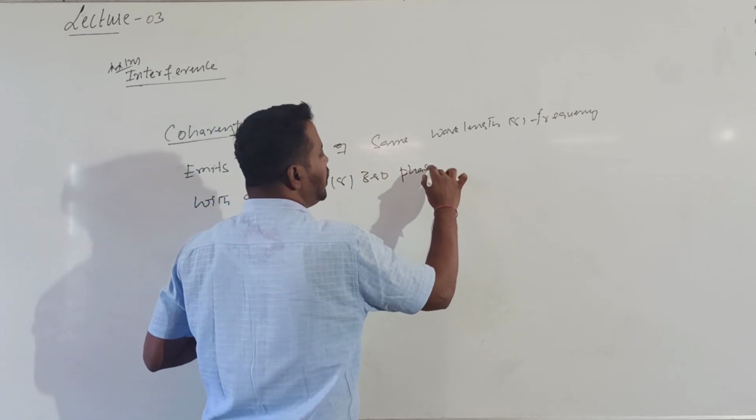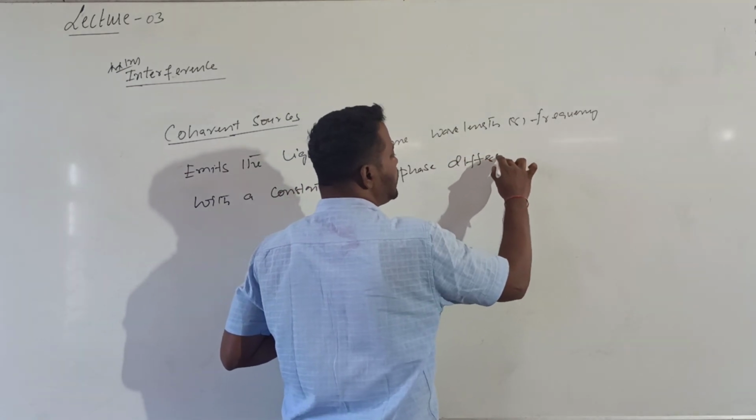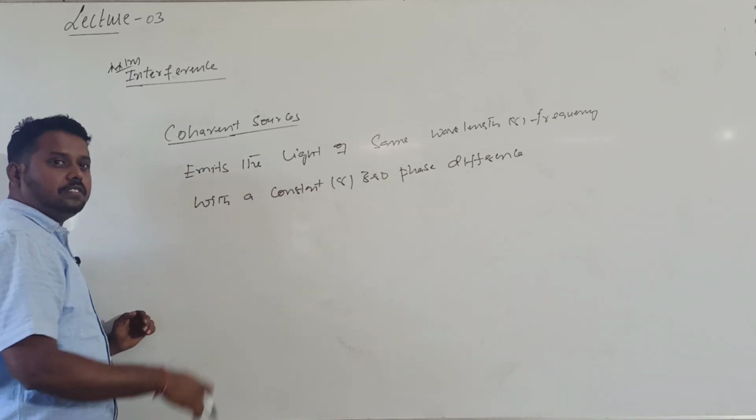This point is very important: a constant or zero phase difference. What is phase difference? You know.